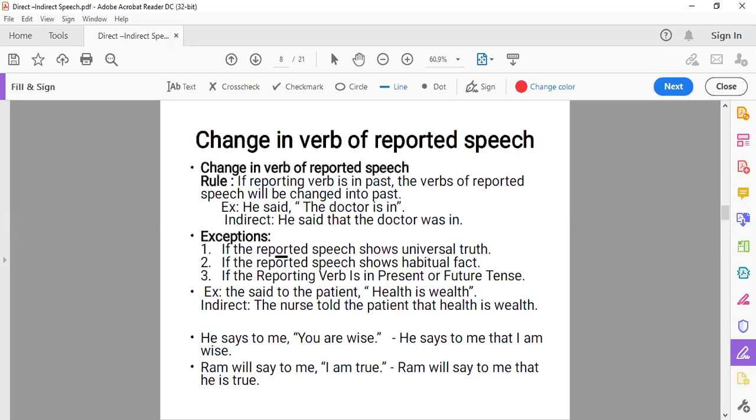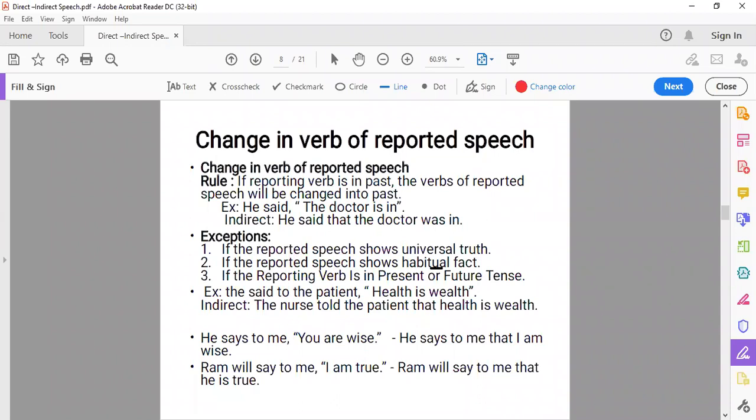First is if the reported speech shows a universal truth. If there is a universal truth in the reported speech, a historical truth, a scientific truth, a scientific fact, then there will be no change. If the reported speech shows a habitual fact, habitual means any habit, if the reported speech represents a habit of yours, then there will be no change in the tense of the reported speech.